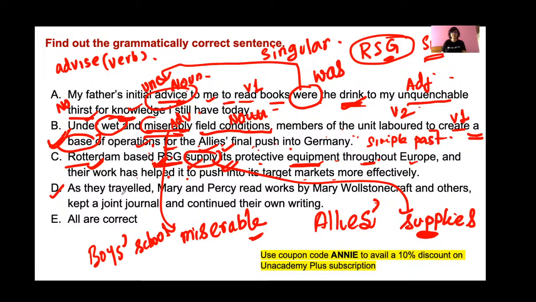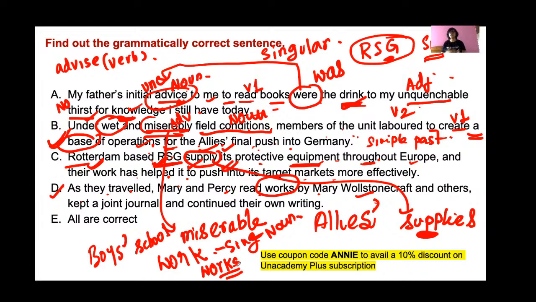Next. As they travelled, Mary and Percy read works by Mary Wollstonecraft. Okay, works. Remember, work is a singular noun. You cannot put s or es with work, but works means literary work.